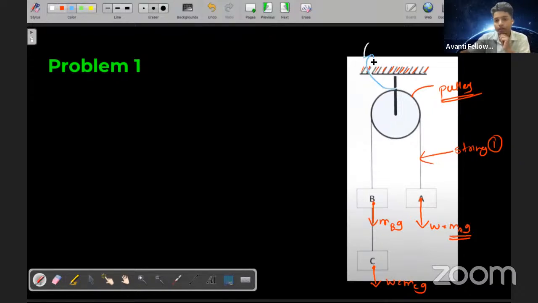Over here there is another string, and that is what? It is holding the pulley over here, and that is what? String two over here. Yes or no? Now, very nice. If that is the case, now let us apply tension over here.